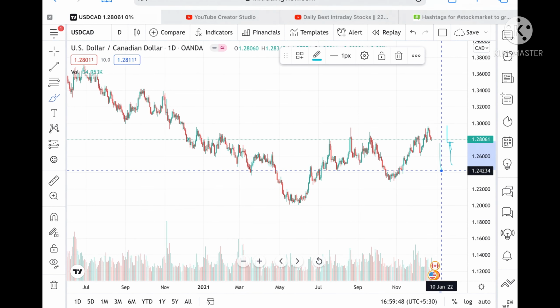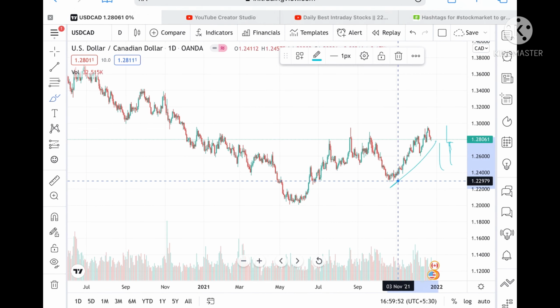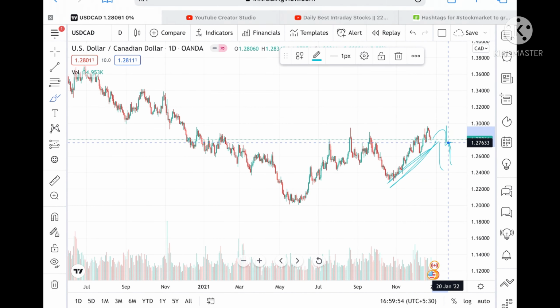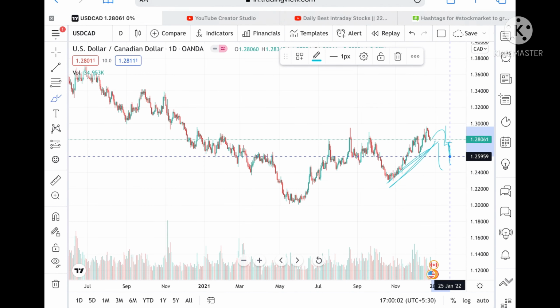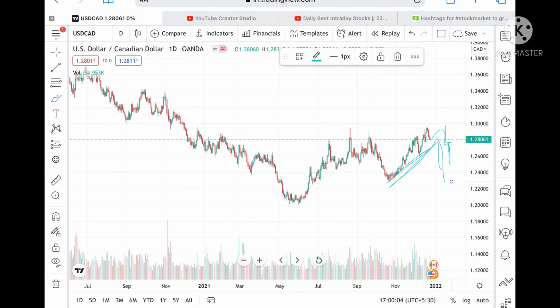Okay, and from there we can see it can go further low to a level of 1.24339. So keep this in mind, this is a trend line. If this trend line breaks below a level of 1.27633, then we can see it can go and touch a level 1.26587, and from there we can see a level of 1.25959, and it can go further low.